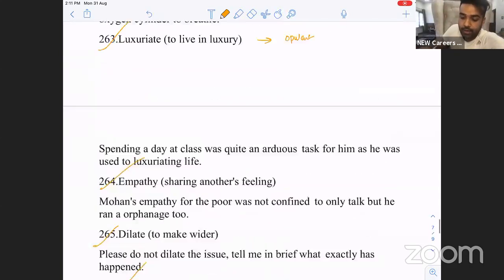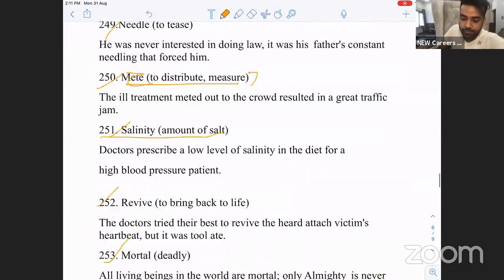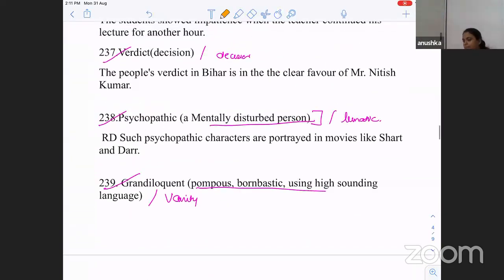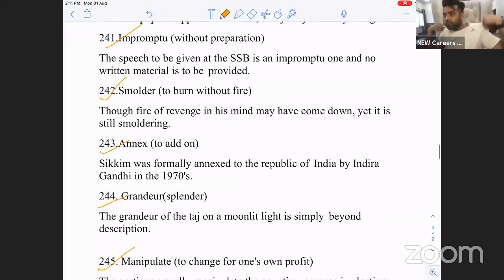Clear, everybody? Can I revise the words that we've done? Yes, sir. Okay. Impromptu. Let's give a speech without preparation. SSP, you're supposed to do an extempo: speech without preparation. We call it impromptu, or another word for it is extempore.